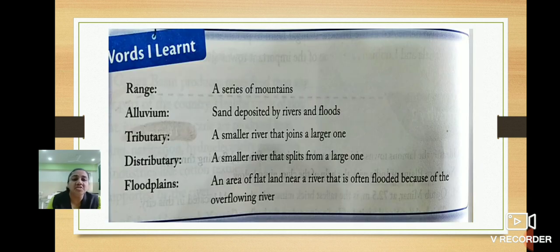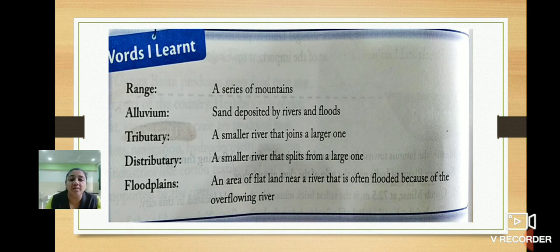Words. Now here, children, range. Range means a series of mountains continuously. That is called range. Alluvium means sand deposited by rivers and floods. Tributary means a smaller river that joins a large one. For example, Ganga and Yamuna. Yamuna is the main tributary of the river Ganga and they both meet at Allahabad. Then distributary means a smaller river that splits from a large one. Tributary means which joins to the main river, and distributary means which spreads from the large one.